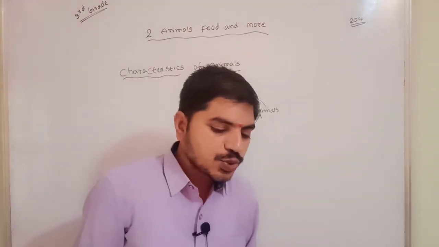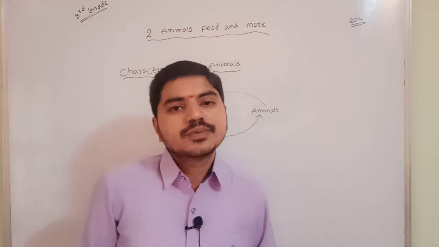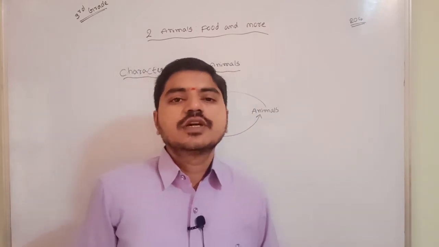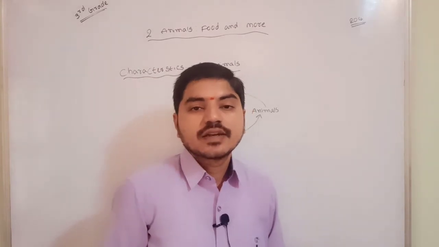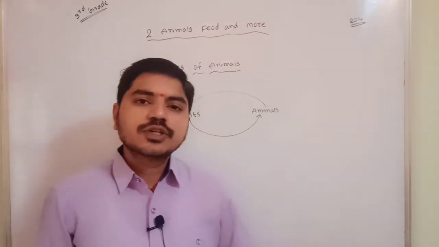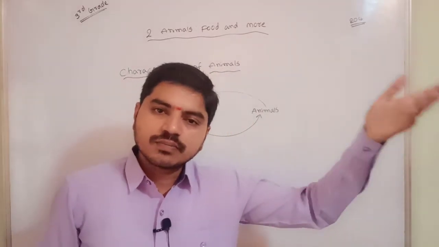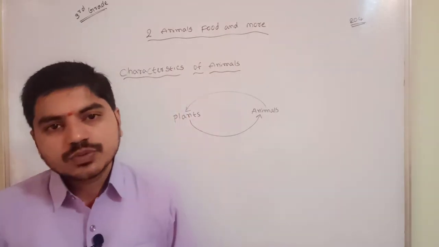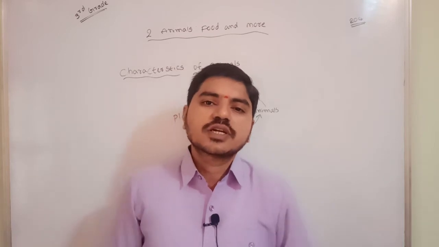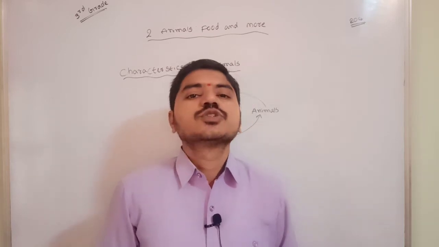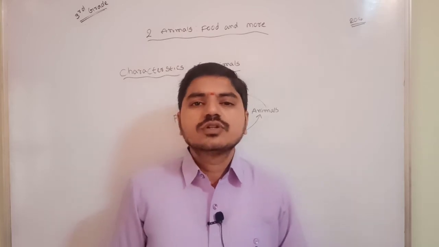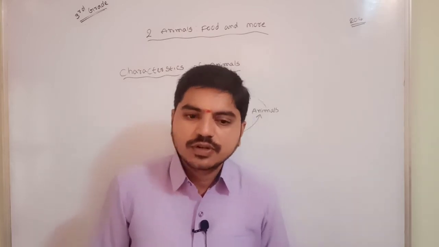Another heading is that animals move from place to place. Can 100% of animals move? Is it correct? Animals can move or not? Definitely animals can move. For example, if a dog is searching for food, the dog will go to other places to search for it, or not? Definitely the dog will go, and the rats will go. Now a computer stays constant. So what we feel is that the computer is a non-living thing. It is not moving from there. We already discussed this in the first lesson.